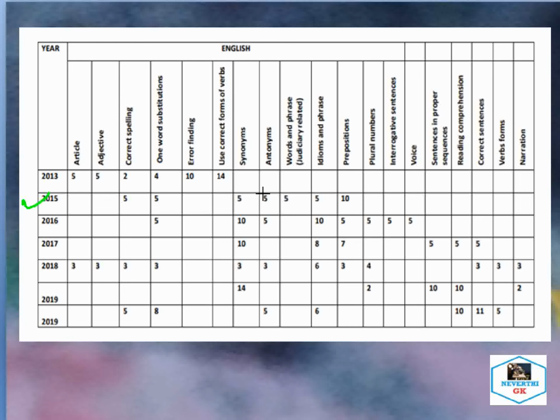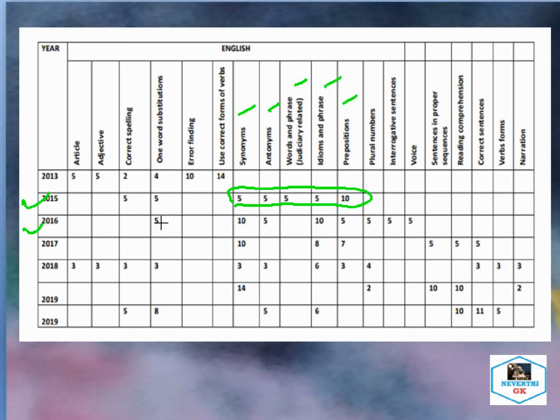Up to 2015 some new portions were added, that is antonyms, synonyms, and word and phrase, especially judiciary related words and phrases, also idioms and phrases, then prepositions. These portions were added in 2015 from the grammar section.